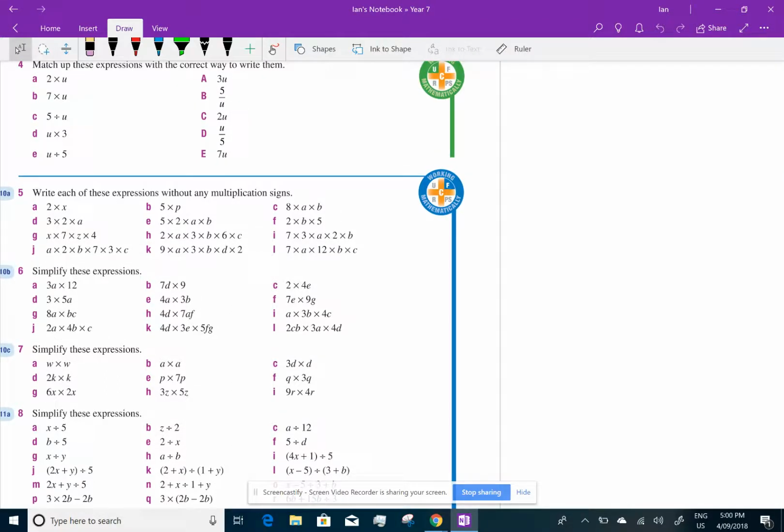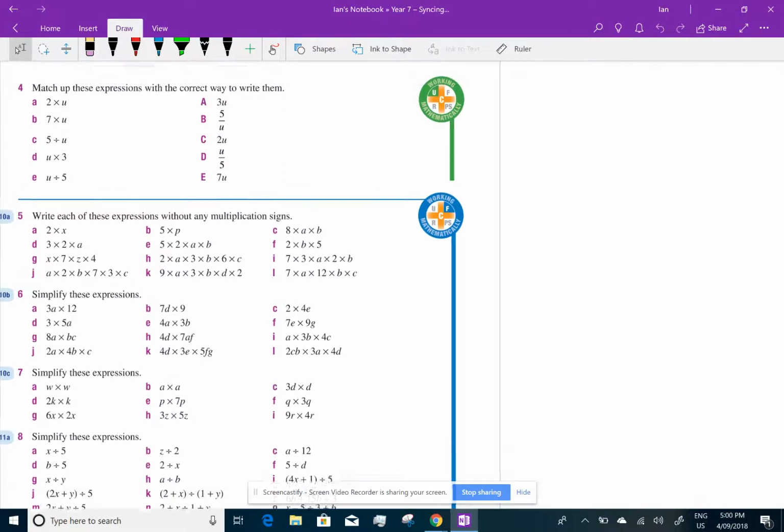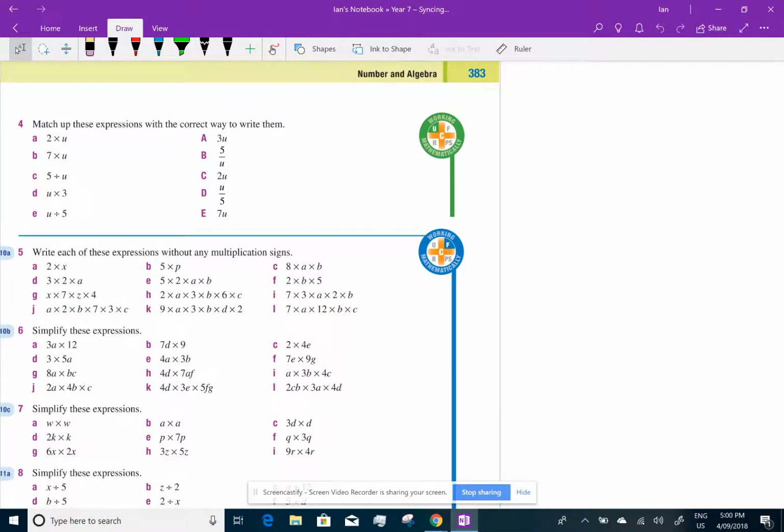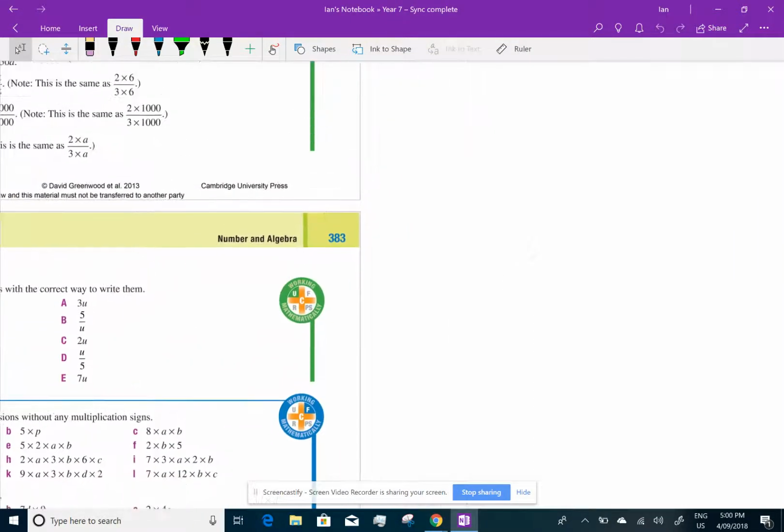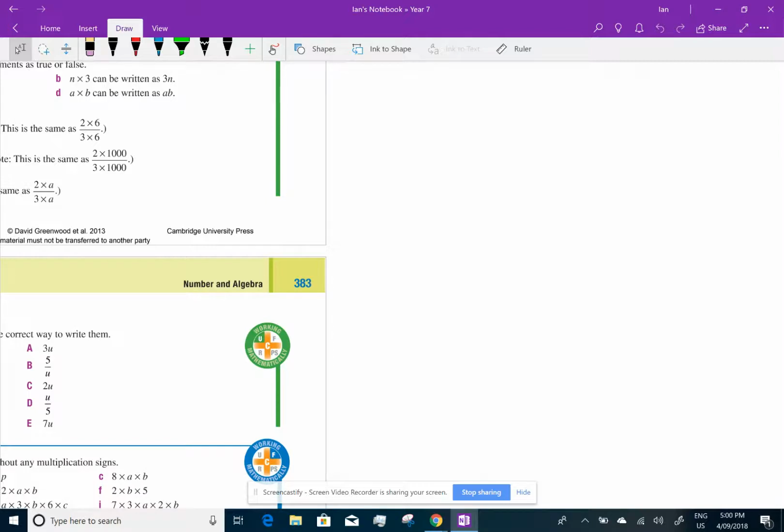So here we go. First of all, when you multiply terms in algebra, if you've got two terms, so let's say you've got m times n, so we don't have to write as much.